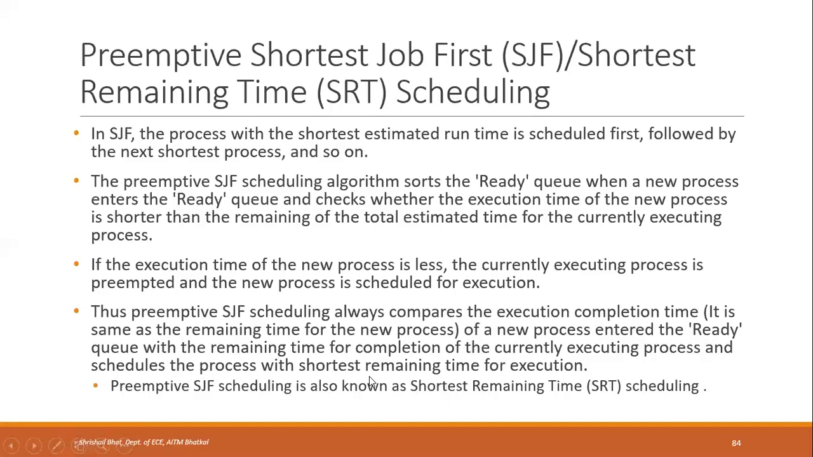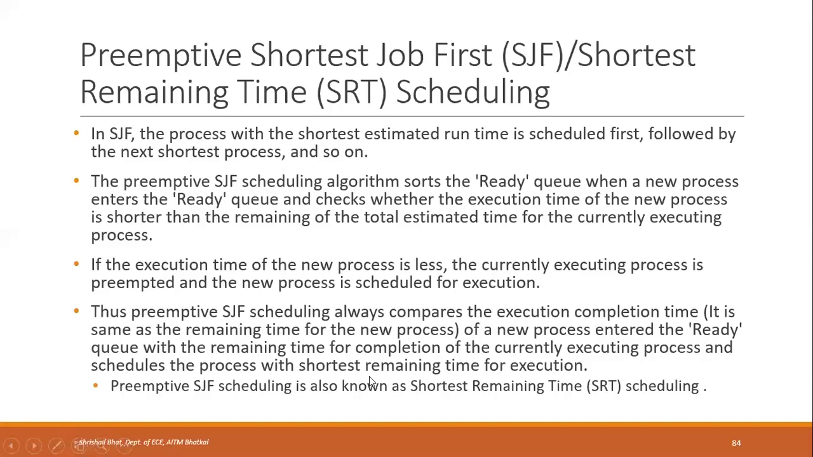This scheduling always compares the remaining completion time of the new process which has entered the ready queue with the remaining time for completion of the currently executing process, and it will always schedule the process with the shortest remaining time. That's why shortest job first is also known as shortest remaining time scheduling. In these scheduling techniques, you'll be given numerical examples and asked to calculate the waiting time and turnaround time.